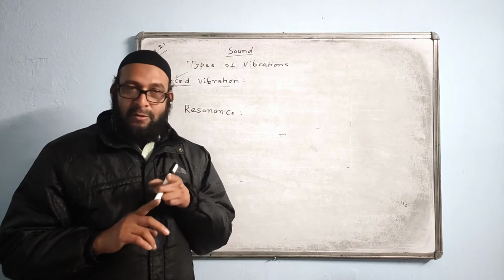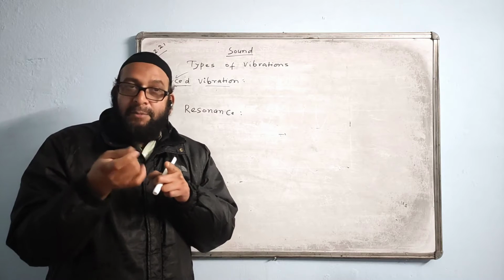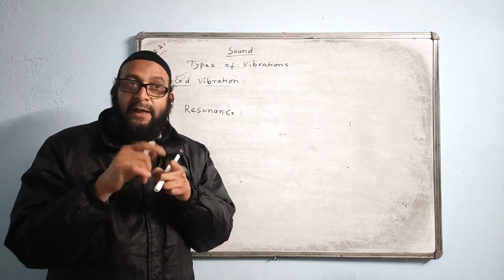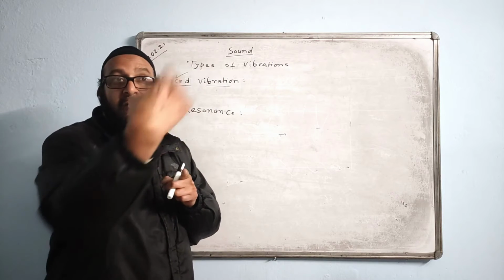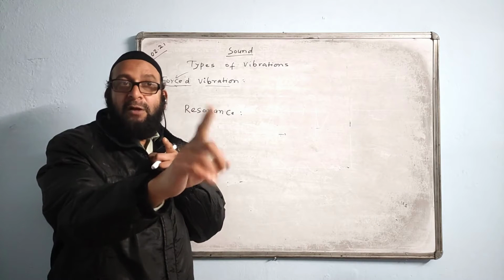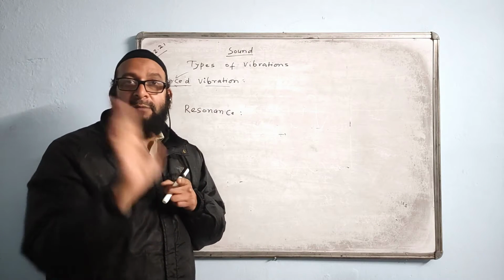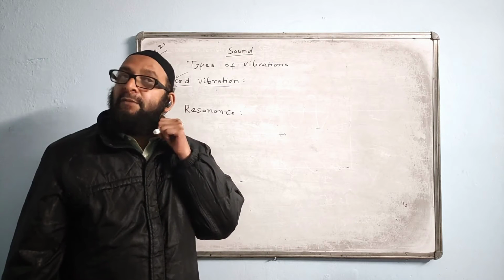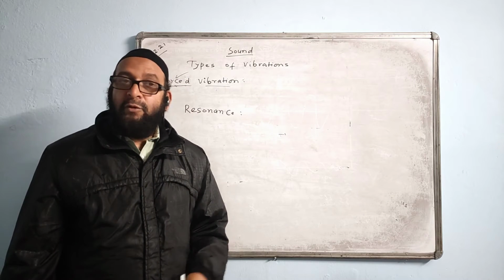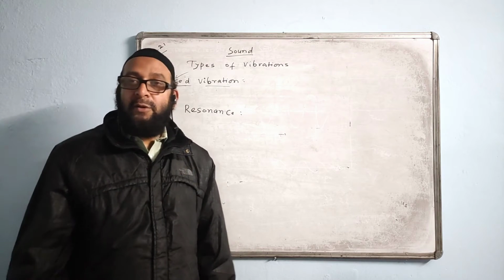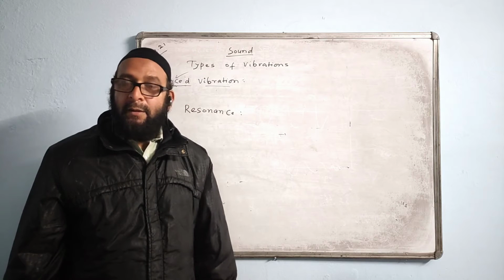So when you are tuning your radio set, you are making its frequency equal to the natural frequency of the radio waves available in space. Only those radio waves will be transferred to your radio set, not others. Your radio set will catch only those due to resonance, and you will be able to hear only that particular sound.